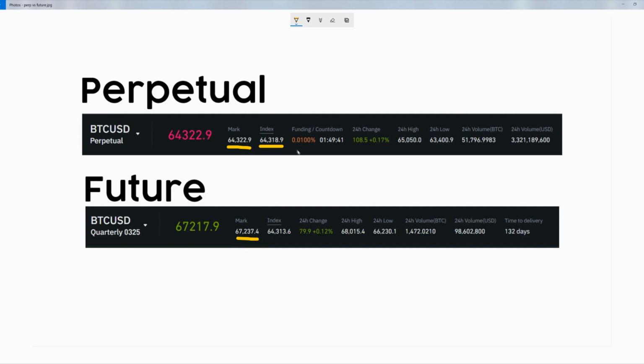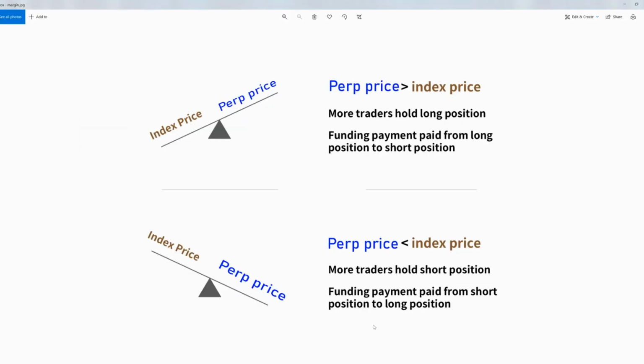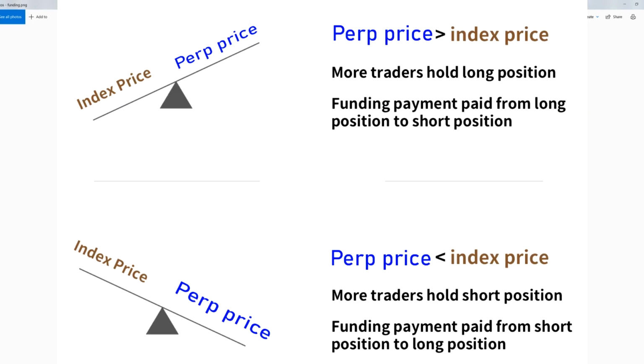The other main difference between the two contracts is that perpetual contracts pay something called funding, whereas futures contracts don't pay funding. It's important to know that exchanges want to keep the index price and the perpetual margin contract's price as close to each other as they can at all times. In order to do so, they deploy a mechanism called funding. This mechanism encourages people to enter short positions when the market is overbought. At the same time, it will also further discourage people from longing in overbought situations and discourage people from shorting in oversold situations.